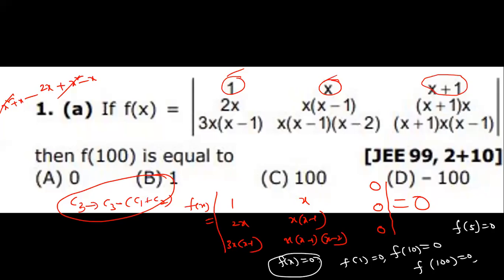Now see the answer. f of x is equal to 0 means it should be a constant. So what is the option now? The option is A. It was a previous JEE Mains, Advanced question, asked a number of times in JEE and various competitive exams also. But if I'm preparing a question paper, I can ask the same question. How? f of 2020, what is the answer? 0. It's my wish.